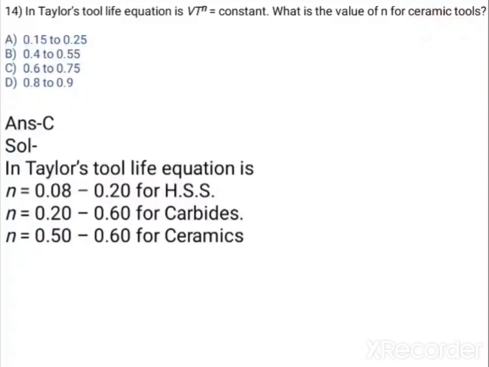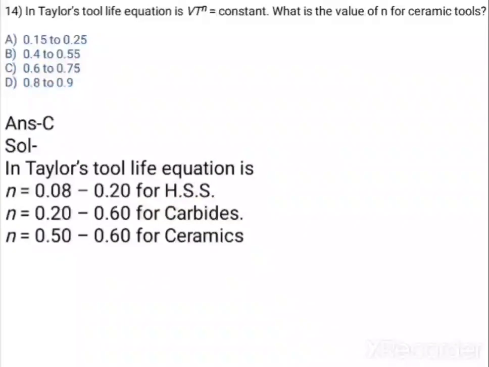And n for ceramic materials is ranging between 0.5 to 0.6, and for carbides it is ranging from 0.2 to 0.6, and for high speed steels it is 0.08 to 0.20. So it is a higher value of n, 0.5 to 0.6, for ceramics. Okay, so the option is 0.6 to 0.75. So clearly you can take option C as right for that.